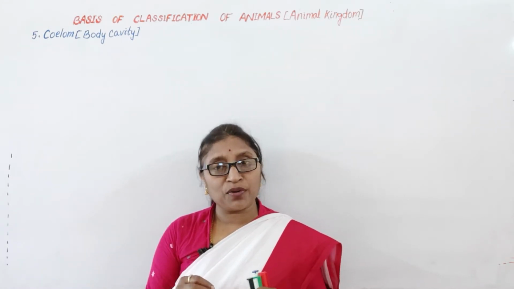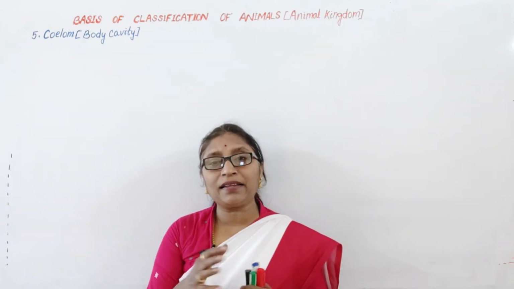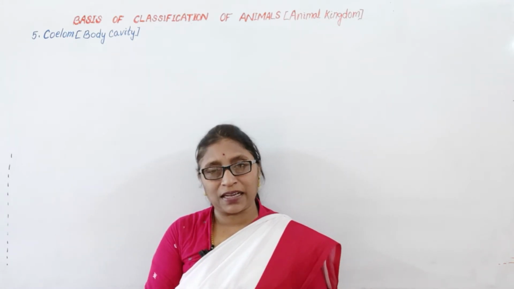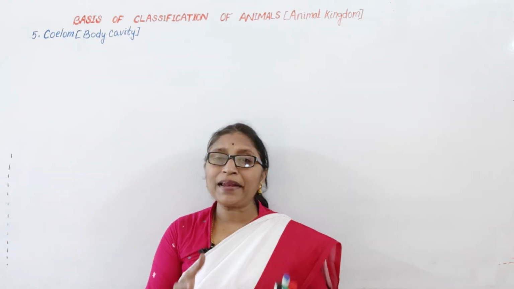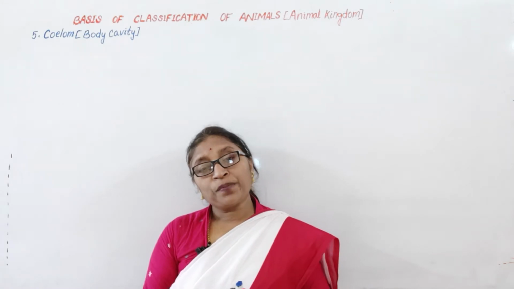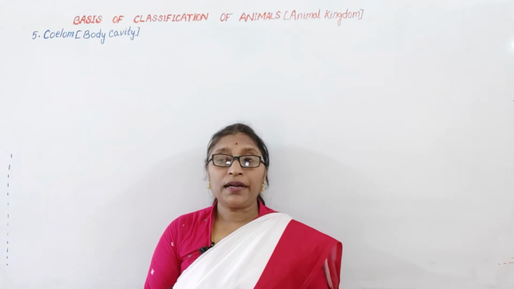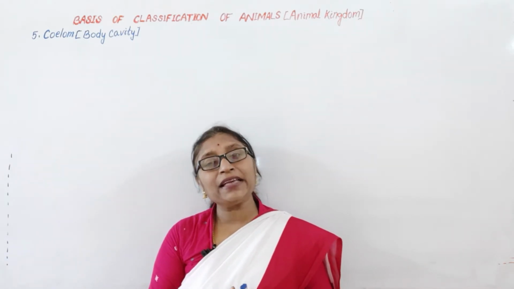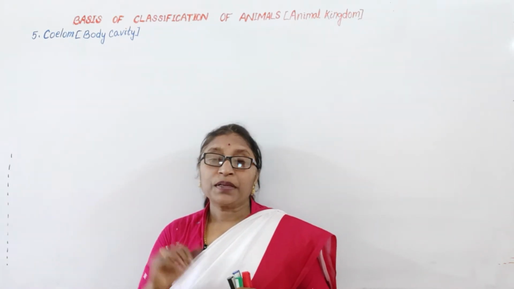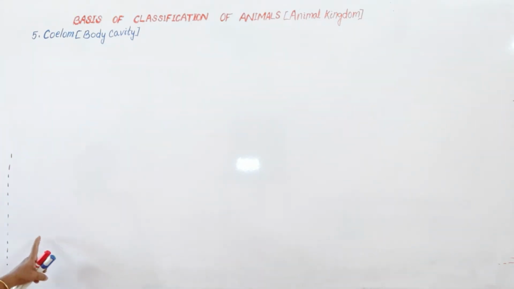In some animals, the cavity is not found at all between the body wall and the gut wall. It is completely packed by mesodermal parenchymal cells, with no body cavity. So there is no coelom, so acoelom, and the animals are acoelomates. Is that clear? Let me write down the definition and the types of coelom.